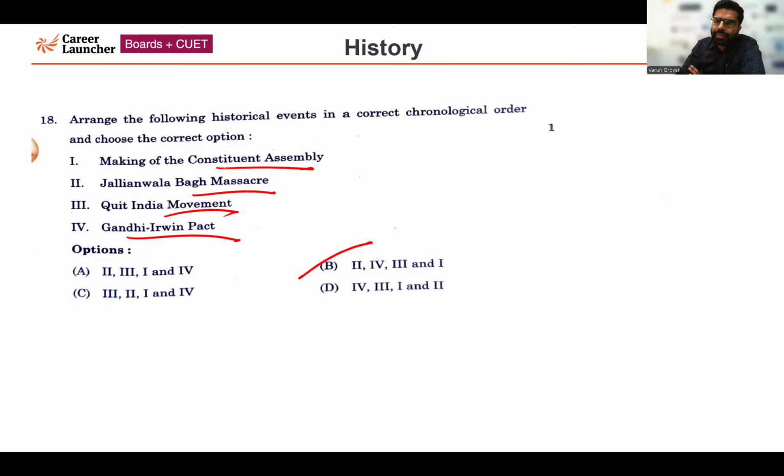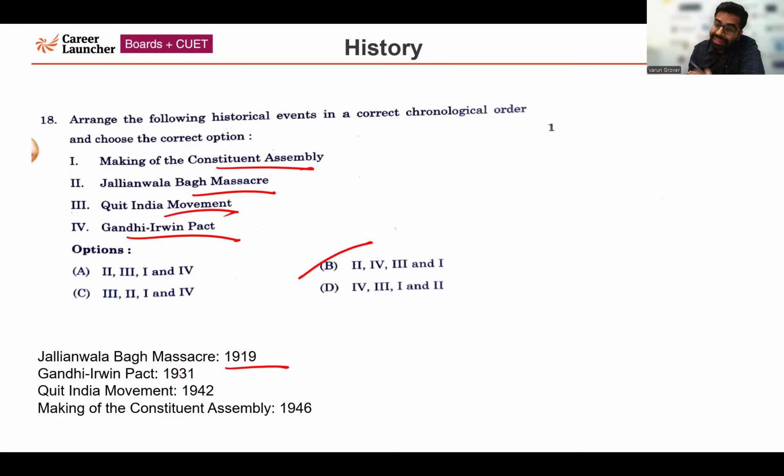The Jallianwala Bagh massacre happened in 1919. The Gandhi-Irwin Pact happened in 1931. The famous Quit India movement, do or die, in which Gandhiji gave the slogan, happened in 1942. The making of the Constituent Assembly happened in 1946. So chronologically, the correct answer is option number B, 2431.